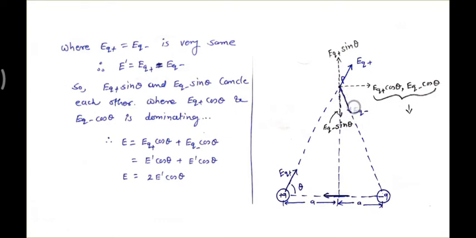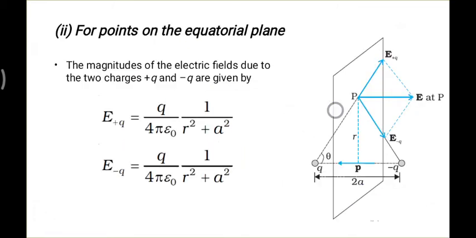Now focusing on the electric field due to the negative charge, E minus Q, which is angled somewhere, and it is also split into the two components of sine and cos. So this is the E minus Q sine component, and this is the E minus Q cos component. As you can see, the expressions for the sine component for the negative and the sine component for the positive are opposite to each other in direction, and the expressions of the magnitude are exactly the same.